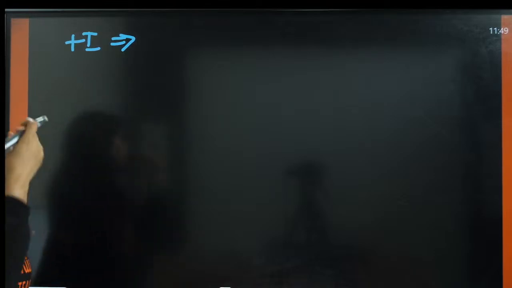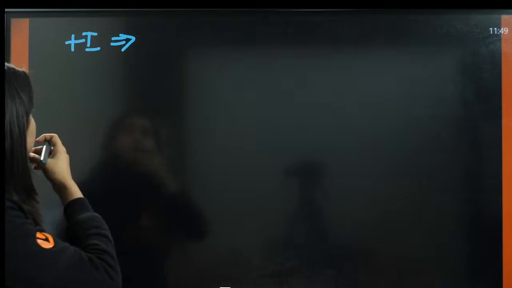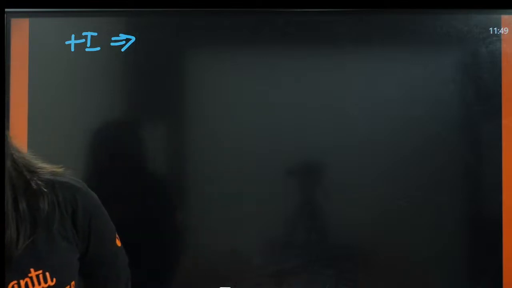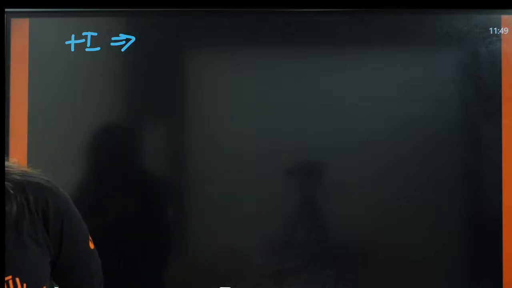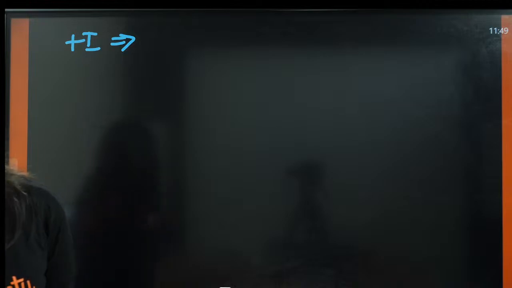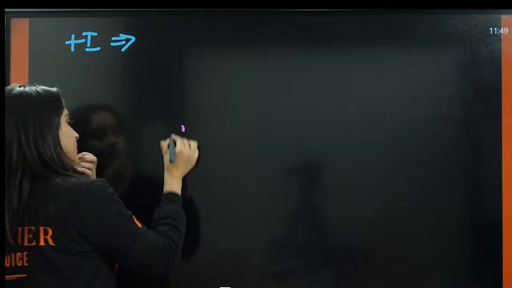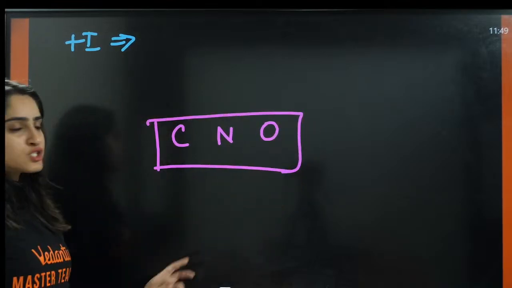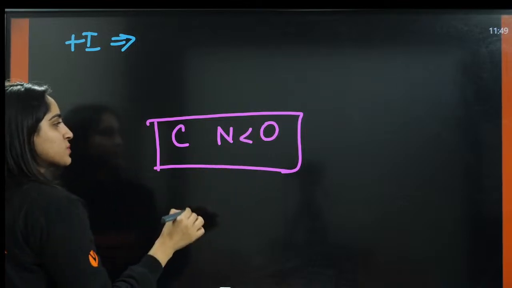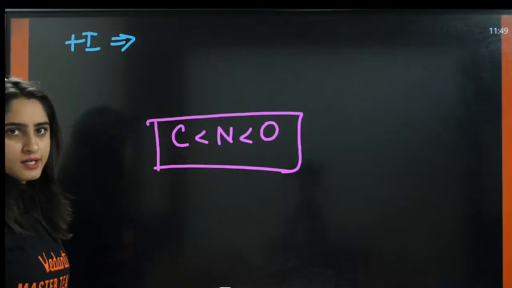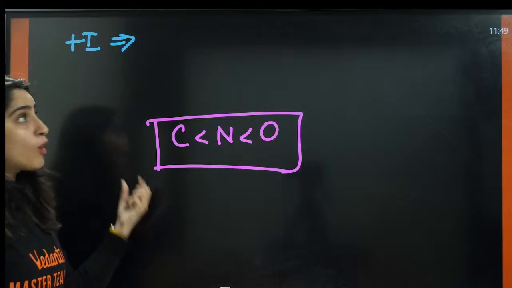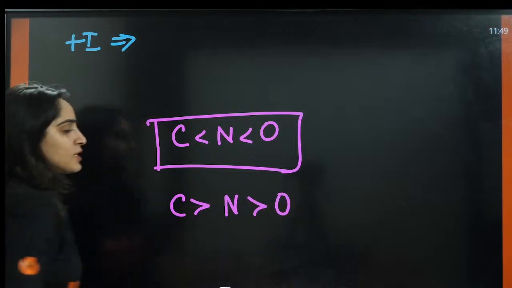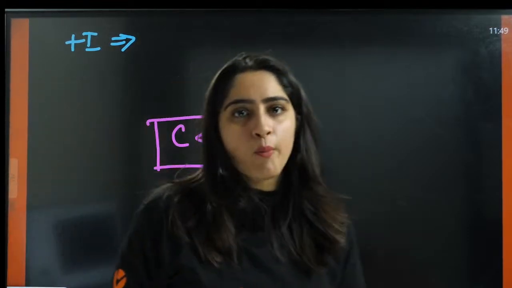Plus I effect, right? Electron donating. Decreasing. Okay, so first tell me what is the electronegativity? Electronegativity of oxygen is maximum here, then nitrogen, then carbon. Right? So that means if we are talking about plus I effect, the order will be opposite.